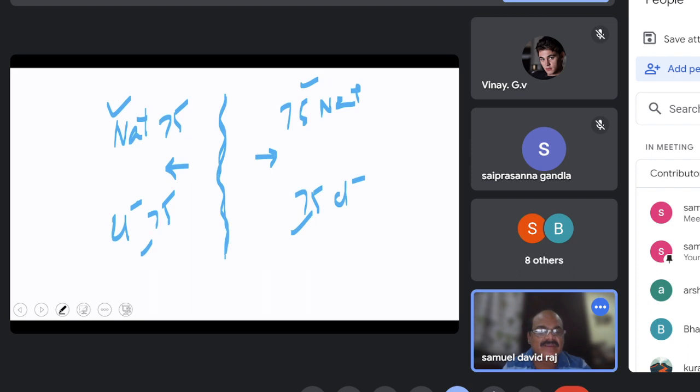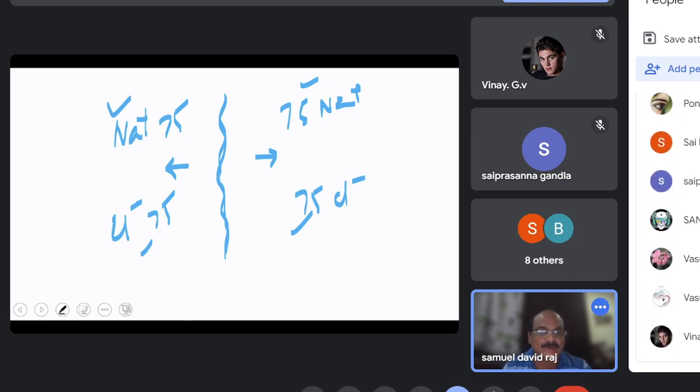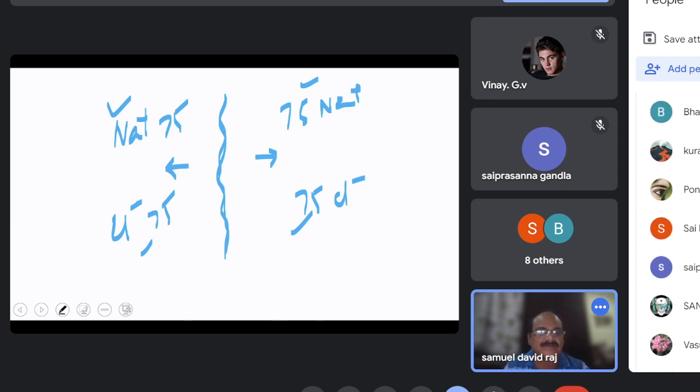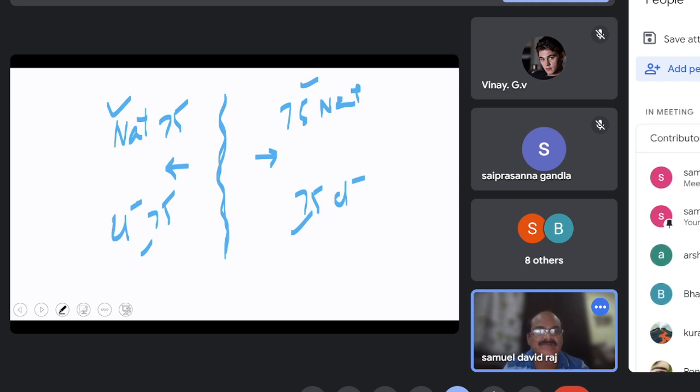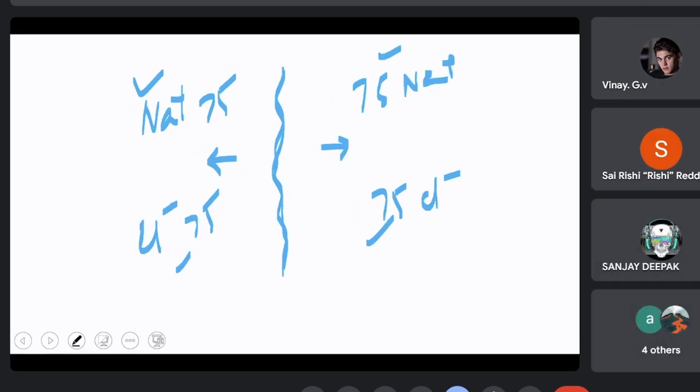At equilibrium, is there any movement of ions from one side to the other side or not? No, you already have responded. I'm asking the other ones. Here is Vinay, Rishi, Bhargavi, Sanjay, Vasu. No. Bhargavi,